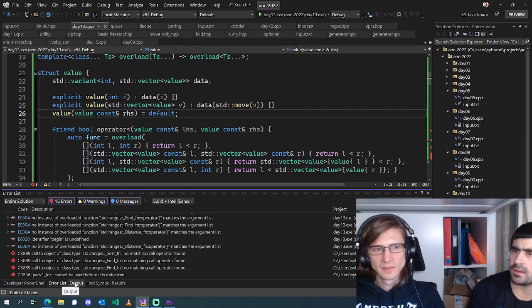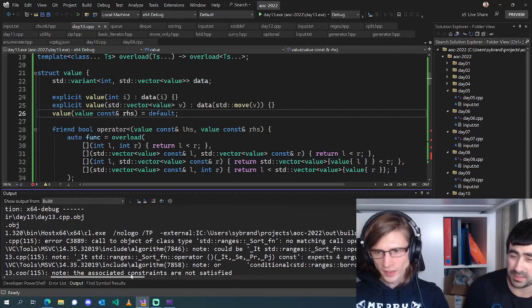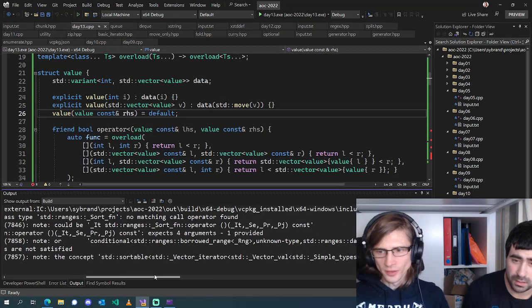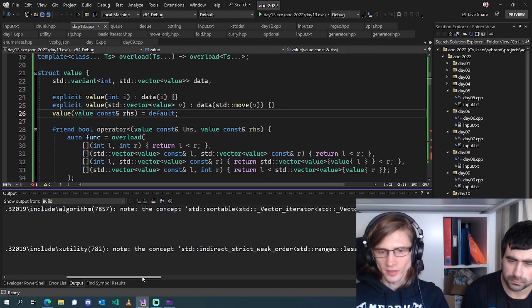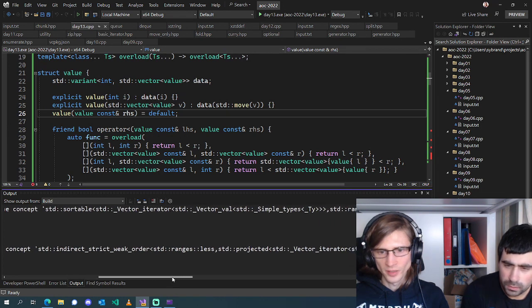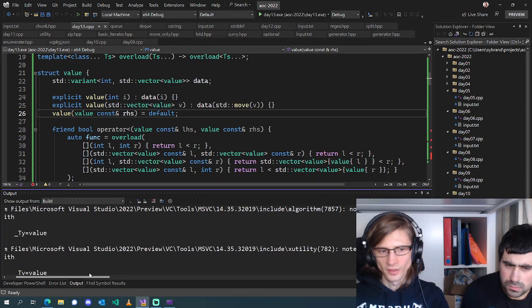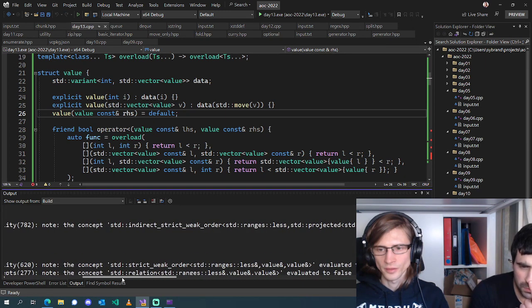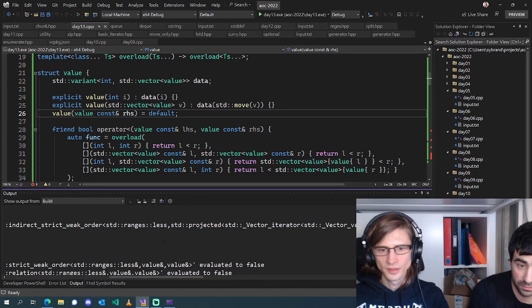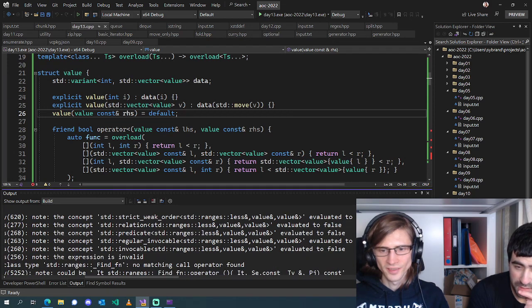With GCC and Clang, I know you get the full trace of the concept requirements not being met. Does MSVC give us that? We're starting to... yeah, you can see it starting. Okay, actually, it's telling us here indirect strict weak order of std::less evaluated to false with our type as value. So what is the indirect strict weak order? Okay, because strict weak order evaluated to false. That's interesting. I'm surprised by that.